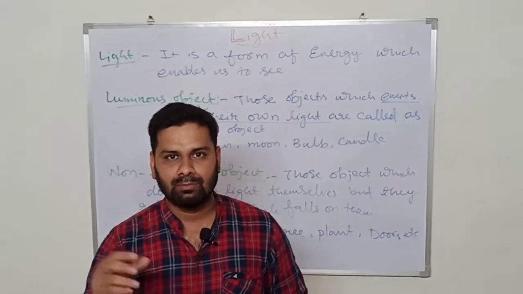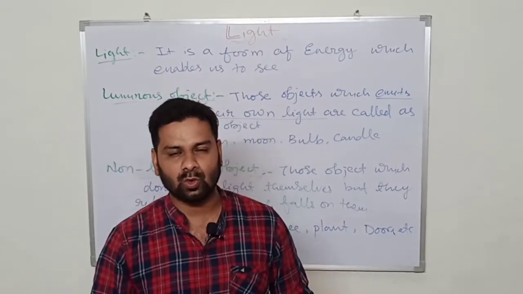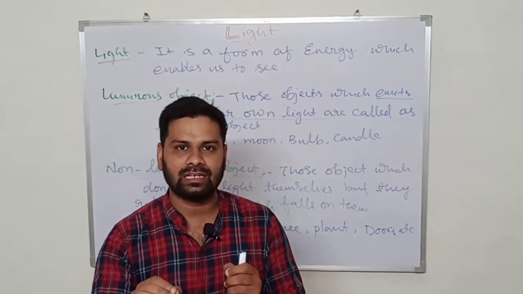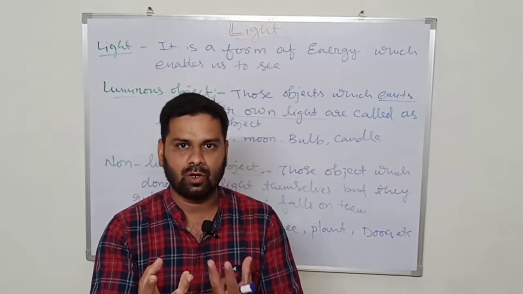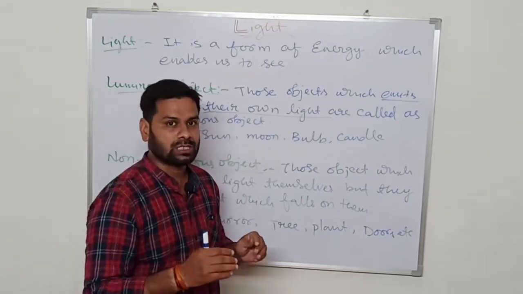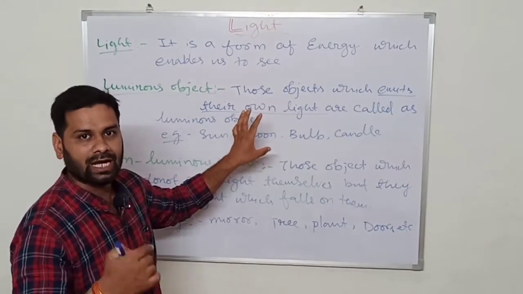Like a bulb gives its own light. When we pass electricity to the bulb, it gives its own light. Similarly, when we light a candle, it gives its own light by burning itself. So all those objects which emit their own light by themselves are called luminous objects.